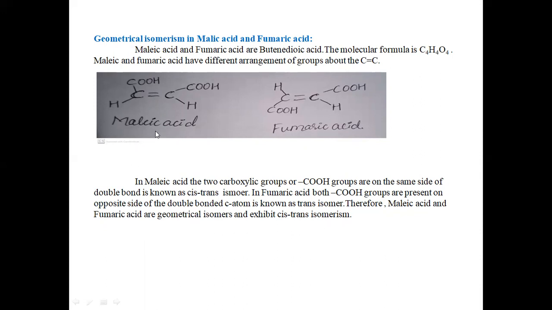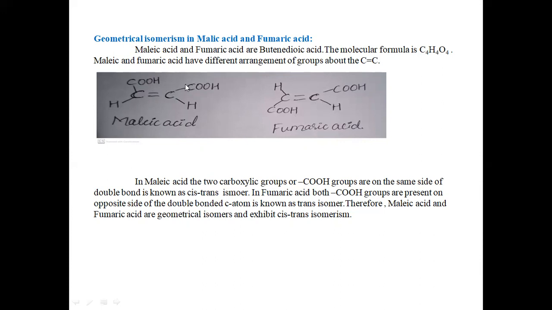See here in maleic acid, both the carboxylic groups are on the same side of the carbon atom. If two similar groups are on the same side of the double bonded carbon atom, we call such an isomer a cis isomer. If two bulkier groups are on the opposite side of the carbon atom, see here in fumaric acid, the two COOH groups are on the opposite side. Then such an isomer is called a trans isomer.